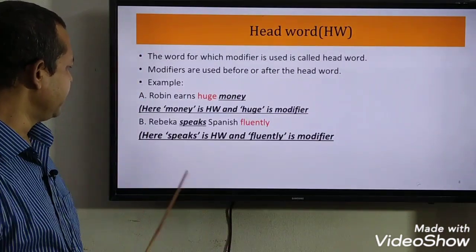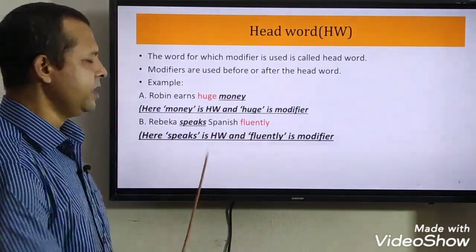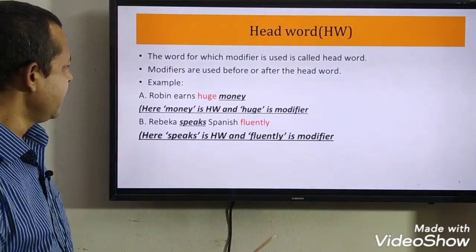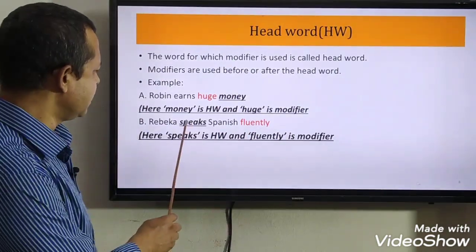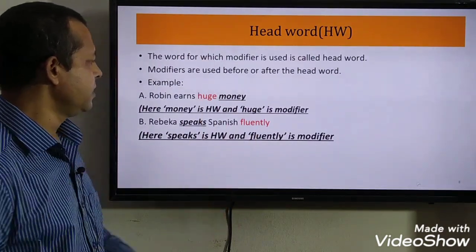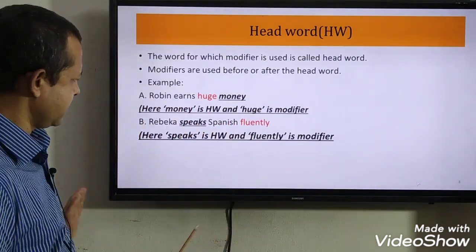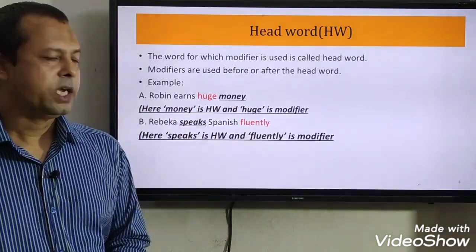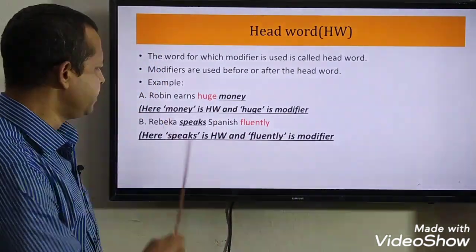In B number example, Rebecca speaks Spanish fluently. Here fluently is a modifier, and it describes or modifies the verb speaks. So here the modifier comes later, and the headword comes first. Speaks here is the headword, and fluently is working for speaks.